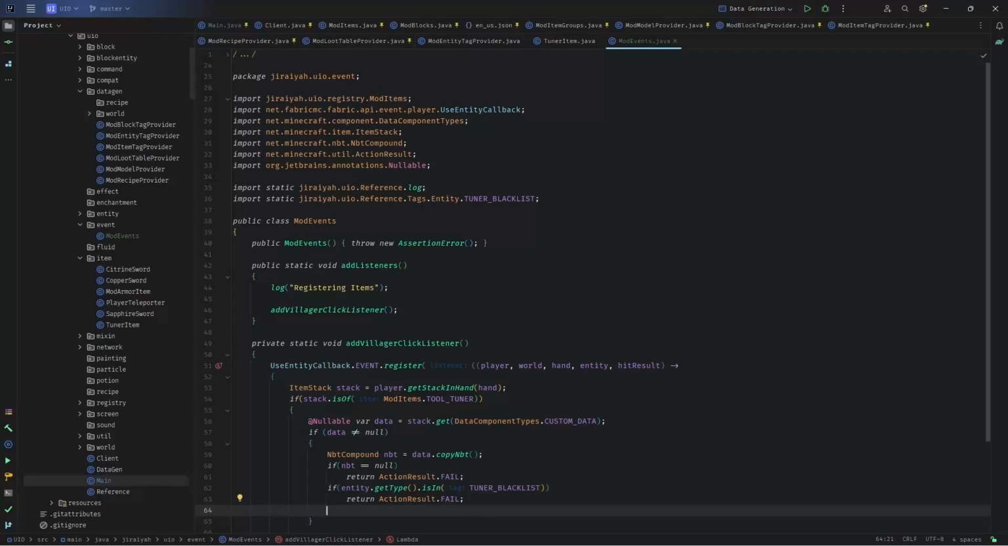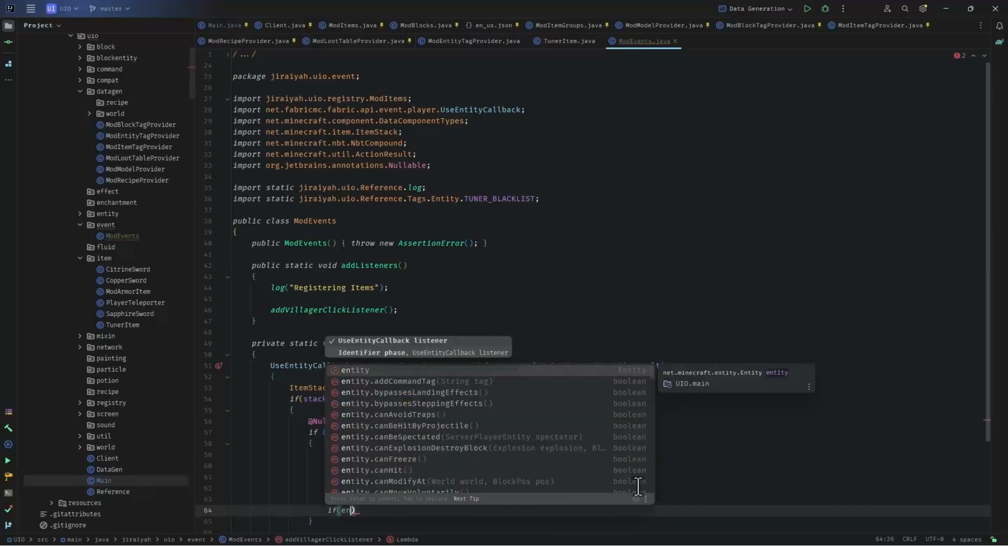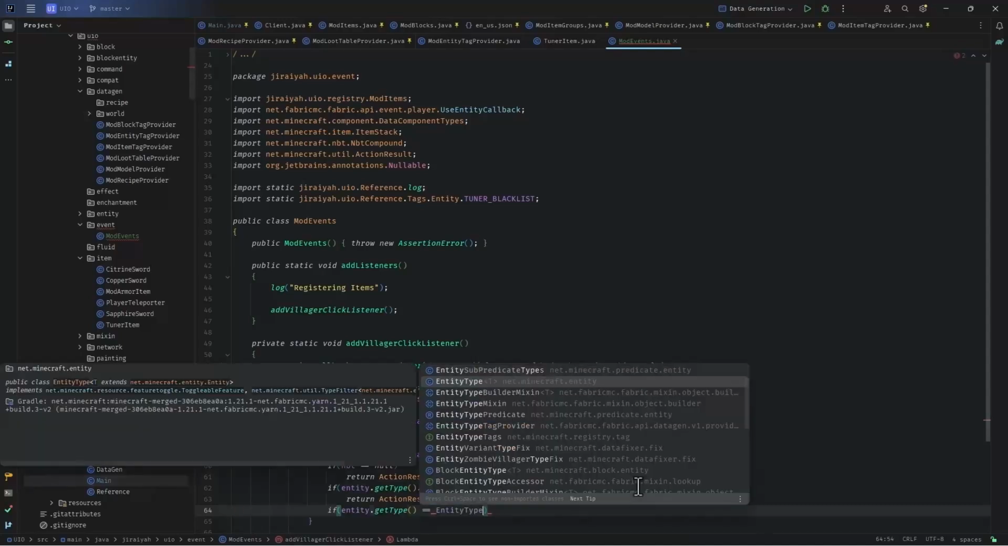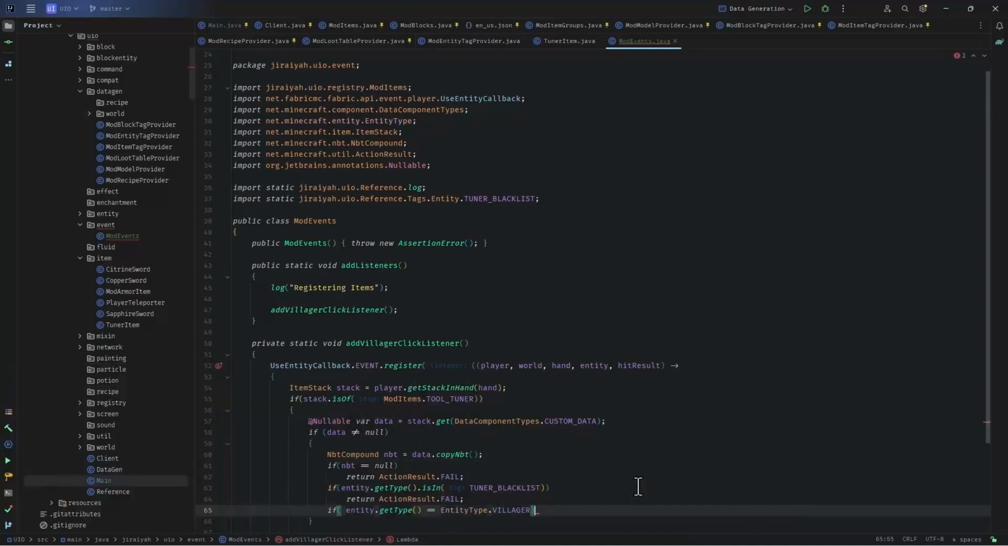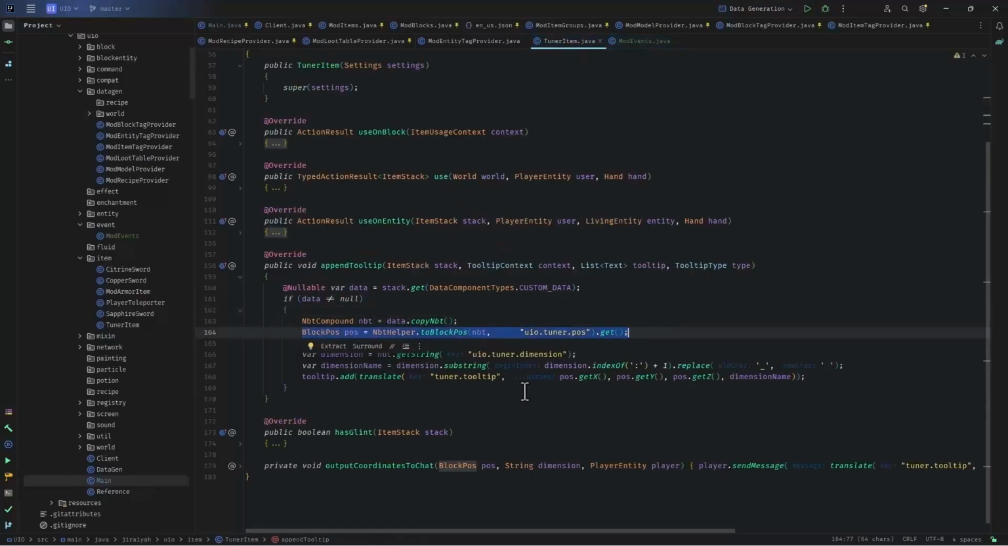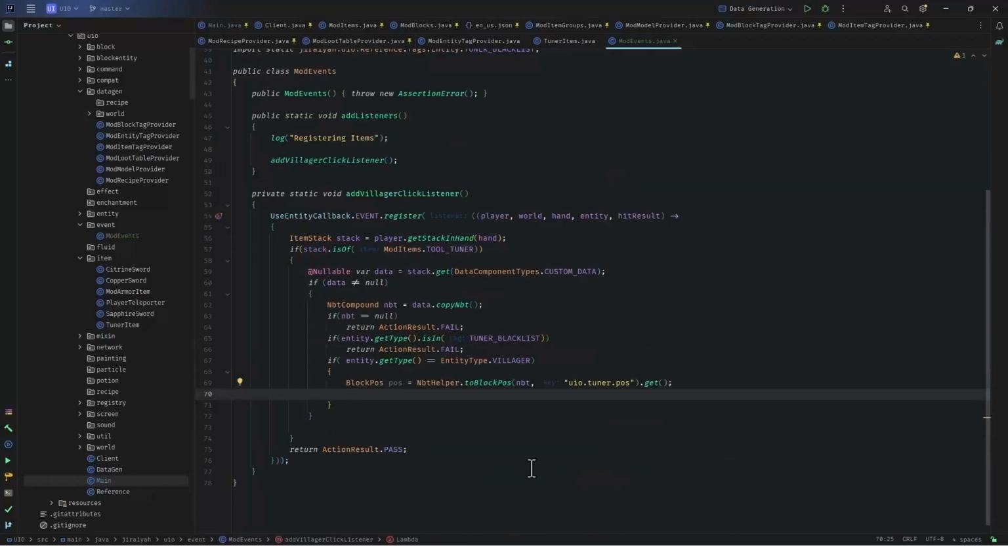When we get here, we made sure that we have some data on the tuner, and the entity we want to teleport is actually teleportable. Now, the last one: if the entity that is firing the event, its type equals EntityType.VILLAGER. Basically, if the entity that fired the event is a villager, that is when the whole thing will start. Okay, we have the data. We want to take the block pos from the data, and that is that. So we got the block pos.